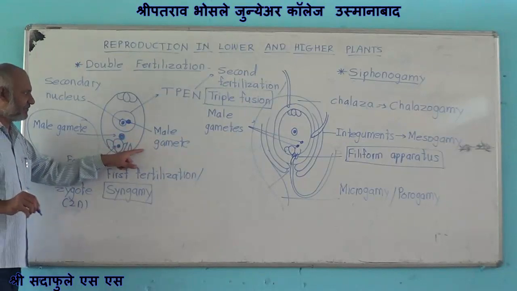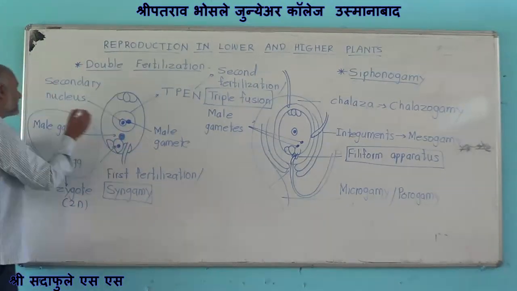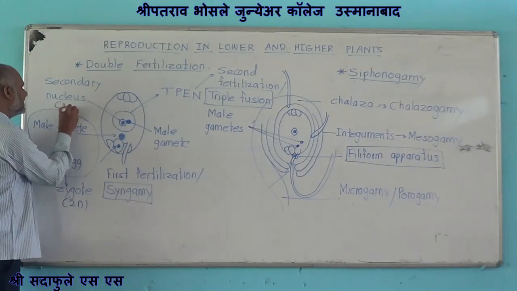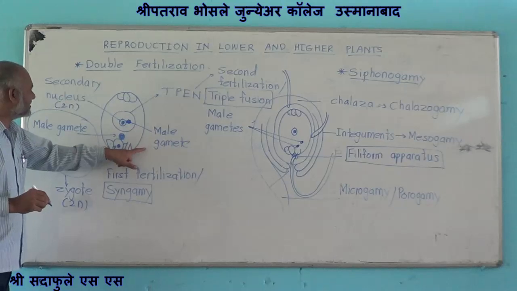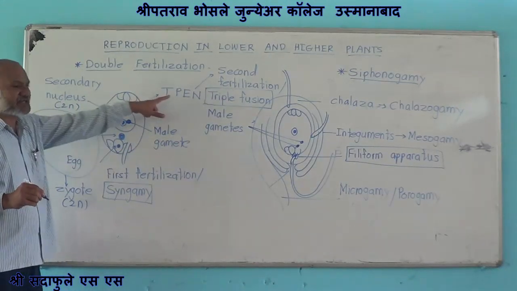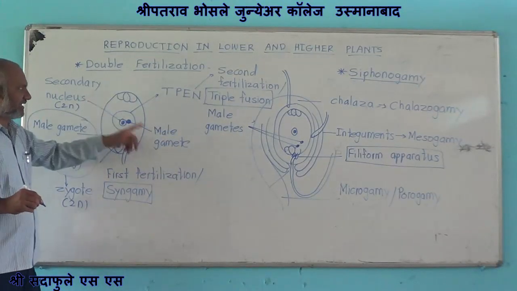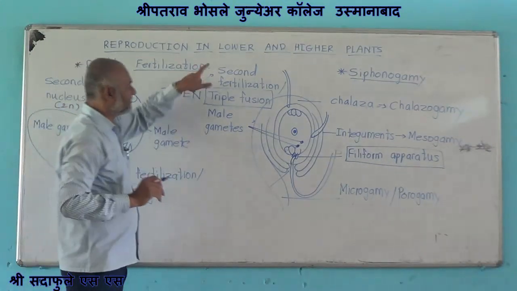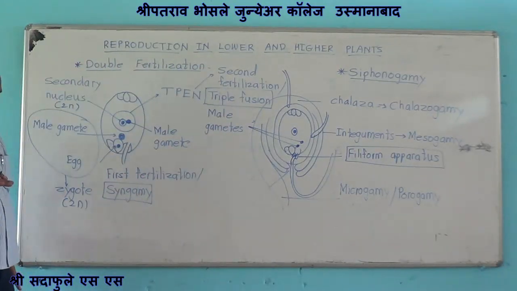The second male gamete fuses with the secondary nucleus. Now this secondary nucleus is diploid. The second male gamete fuses with the diploid secondary nucleus to form the triploid primary endosperm nucleus, and this is termed as second fertilization or triple fusion.